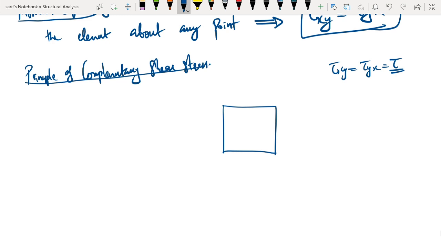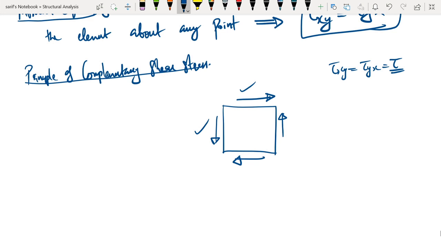That is, if the shear stress on the vertical planes produces a counterclockwise rotation, then the shear stress on the horizontal planes should be such that they produce a clockwise rotation so as to maintain the equilibrium of the element. And this is the idea of complementary shear stress. That is, shear stress on mutually perpendicular planes are complementary to each other so as to maintain the equilibrium of the element. I hope the idea is clear to you. Now this is the sign convention.